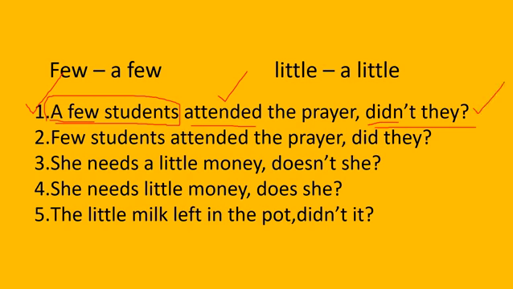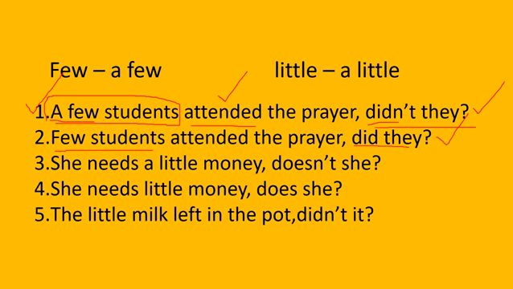See the second one, few students. Few students means no students, which gives the negative sense. So we should write the positive tag here. Same procedure, but this is a negative statement, so we should write the positive question tag. The answer is did they.